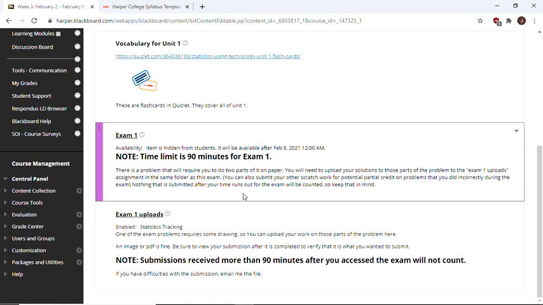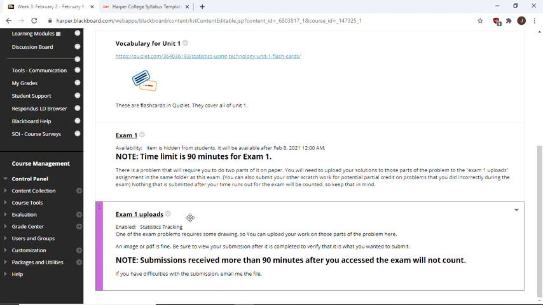There's one of the questions that you've got to draw something on. I didn't find a draw function in it, and even if you had, drawing with the mouse is not ideal. So what you can do is use scratch paper for that. And in this area below it, this exam 1 uploads, you upload either an image of your notes, or you can put the image into a document that you can upload here. It'll be done in a similar fashion as if it was homework, which you'll have 2 homework assignments due before this to at least train you how to do this. And actually something else I'll have you upload as well as an initial practice.